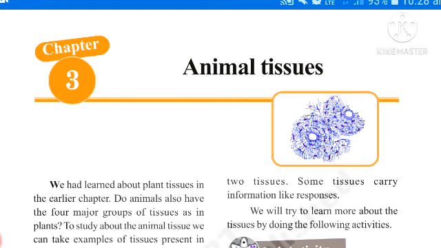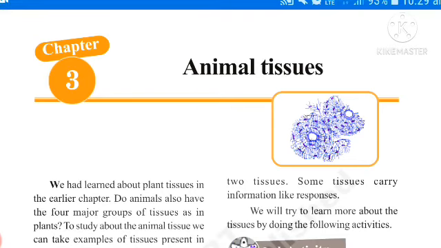Epi means outer, thelium means tissues. The tissue which covers or protects the inside or outside of the animal body is called epithelial tissue.